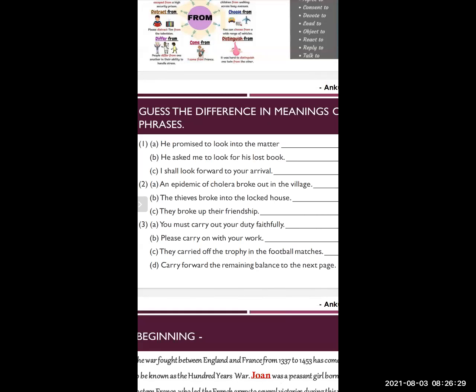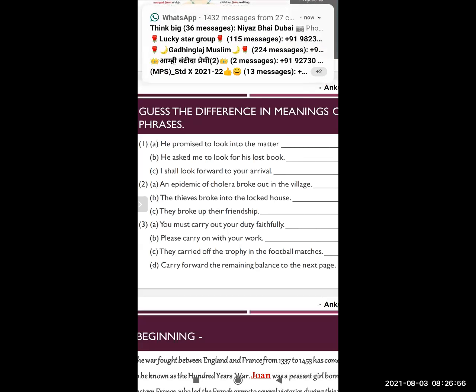You have to write down the meaning in your course book or notebook. To search. He asked me to look for his lost book means he asked me to search for his lost book, textbook, course book, notebook, etc. Like this. It is the second meaning. The third meaning